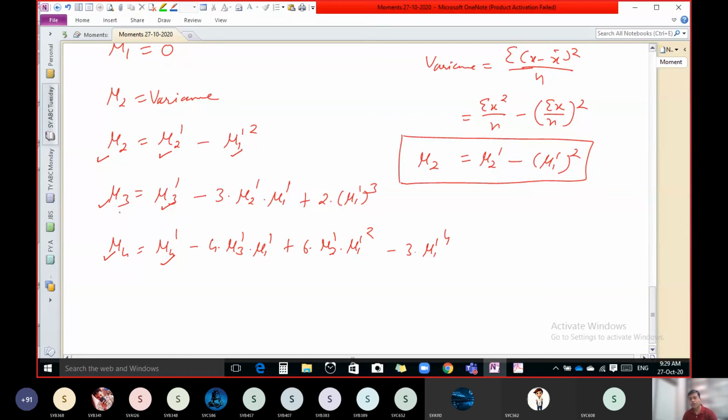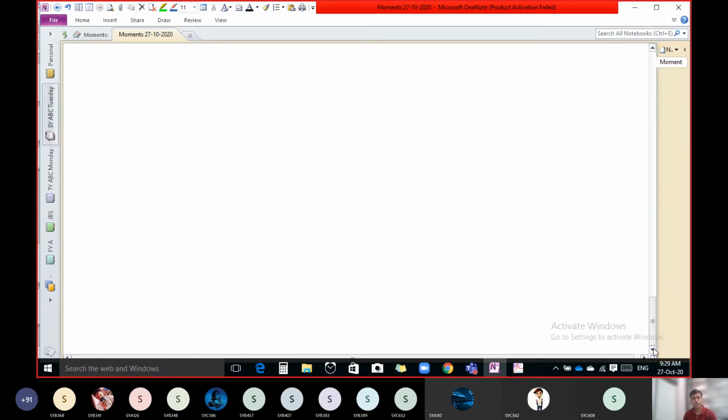So what you require to do, listen, if you have different values of x, then add them to get sigma x, then take the square of each and add, then take the cube of each and add, and find x raised to 4 and add all that.